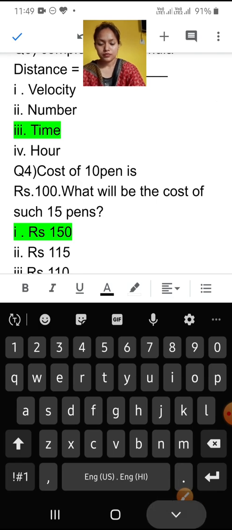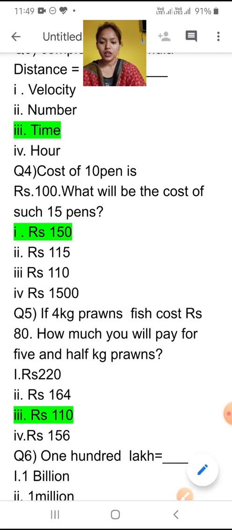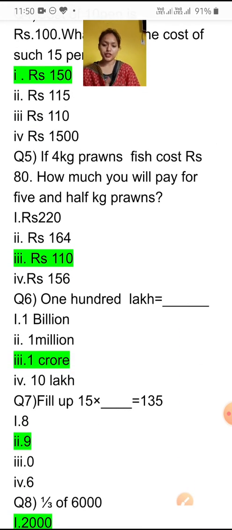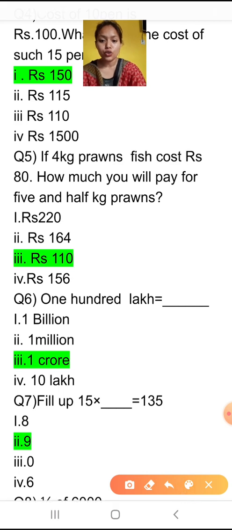Now the next question is question number 5. If the cost of 4 kg prawns is rupees 80, how much will you pay for 5.5 kg prawns? So first of all, you should know the cost of 1 kg prawns. First you will find the cost of 1 kg, then we will find it for 5.5 kg. For finding the cost of 1 kg, we will divide 80 by 4.